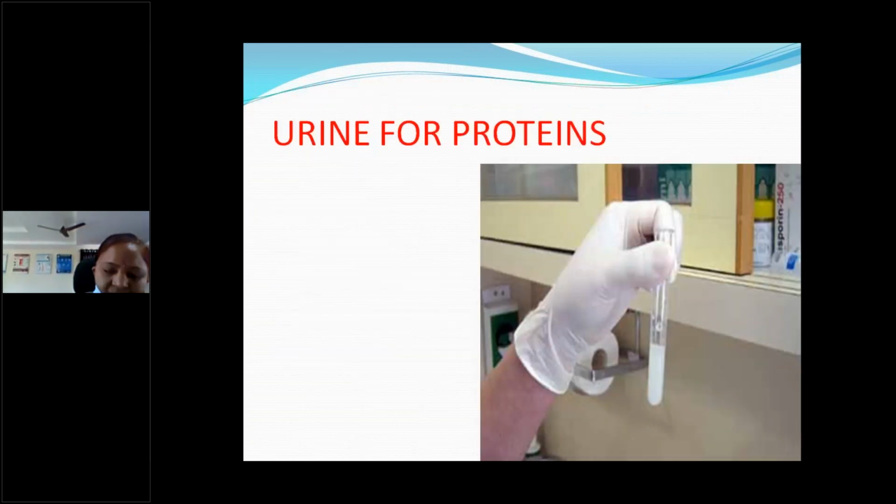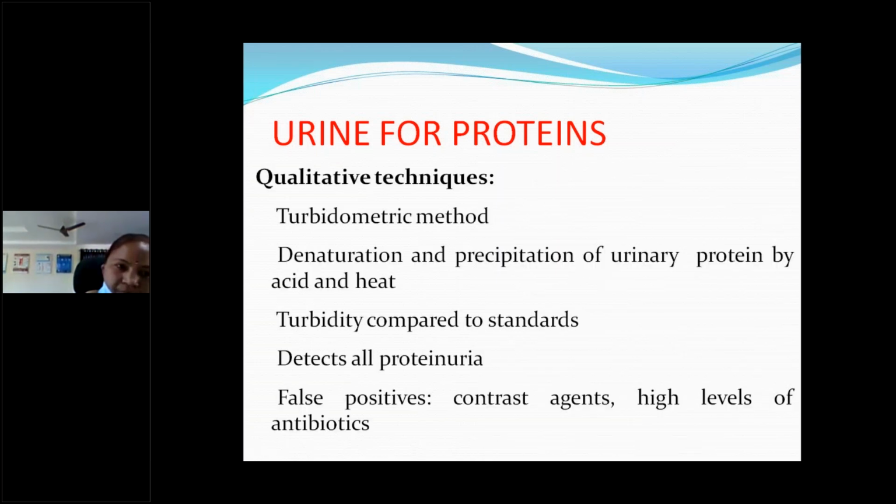So this is the test I think all of you remember from when you were in the biochemistry lab. You used to take fresh urine in a test tube and heat it at the level of the junction of the urine. Usually we may fill up to two-thirds or 50% of the test tube. If you heat the top layer of the urine, it will lead to precipitation of proteins. That is a qualitative method, not quantitative.